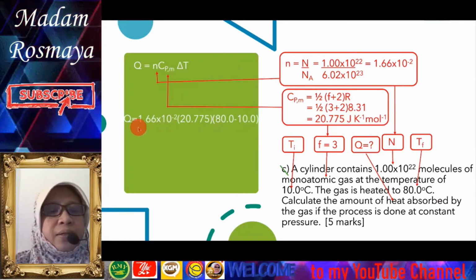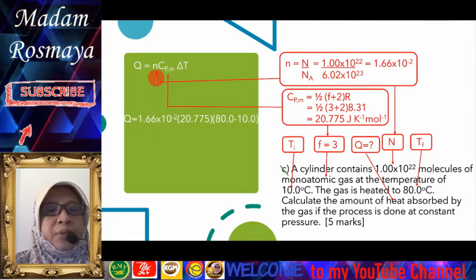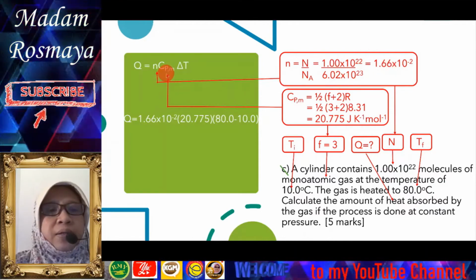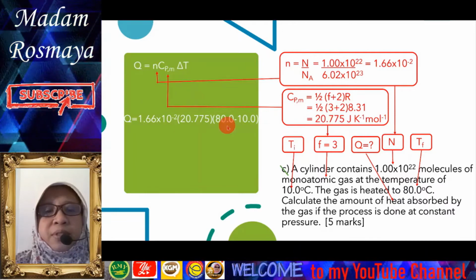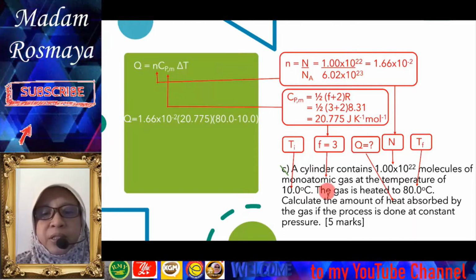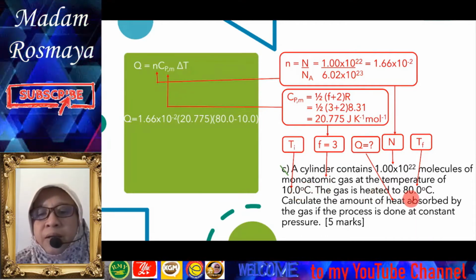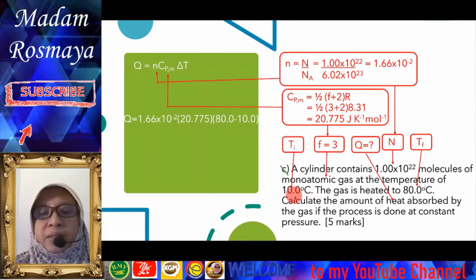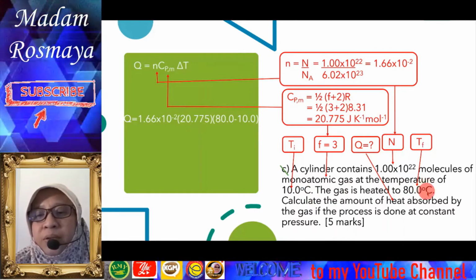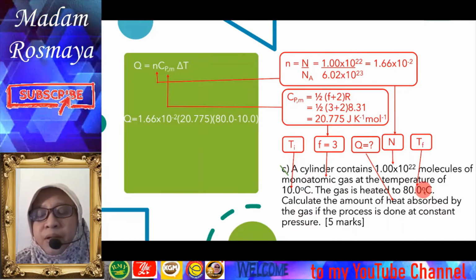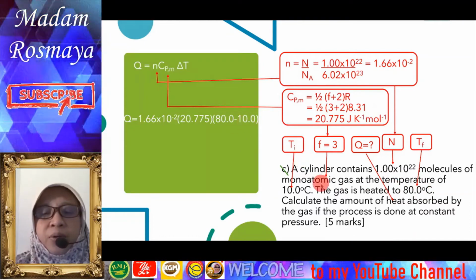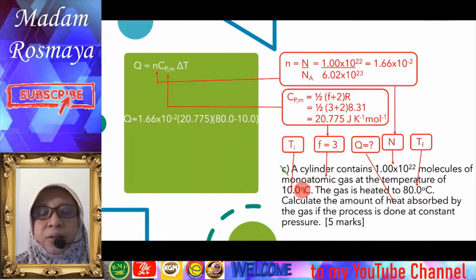Next, for Q we substitute n, the number of moles, then C_Pm, 20.775 joule per kelvin per mole. For the temperature change, final minus initial, 80 degrees Celsius minus 10 degrees Celsius. Even though we use degrees Celsius or kelvin, when you subtract, you still get the same answer, because to convert to kelvin you just add 273.